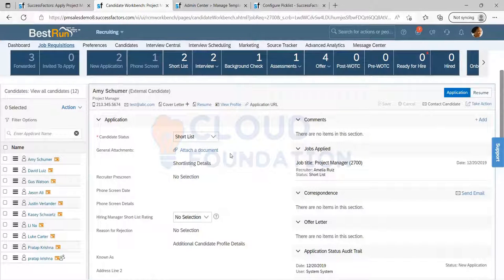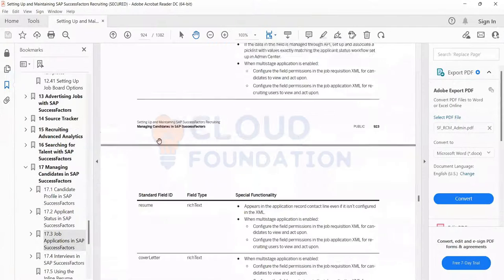Like if I move from here, it is the same thing. If I drop, same. Yes, both are the same. Just to correlate between the talent pipeline and the application, we are creating a connection here. That's the first thing we're going to do. We have to add the status ID in the paper.